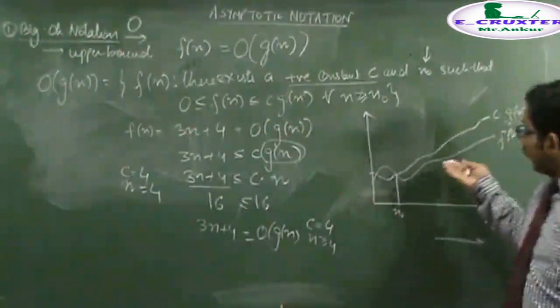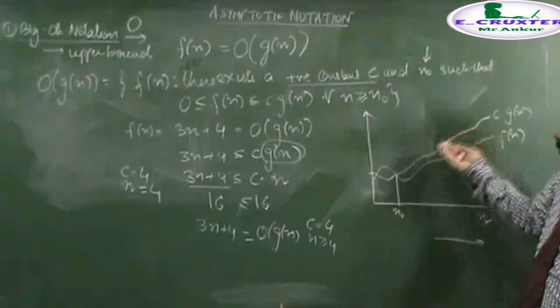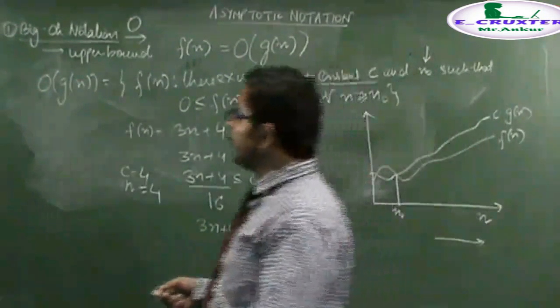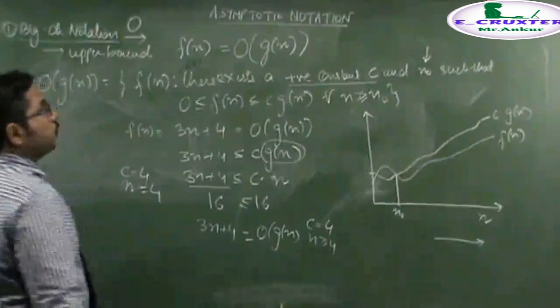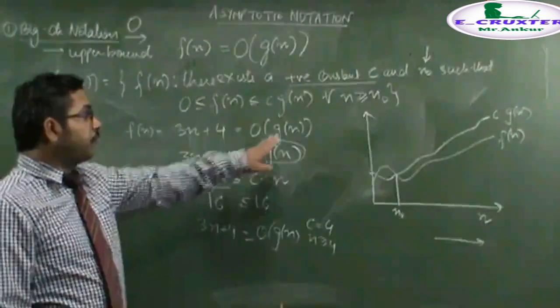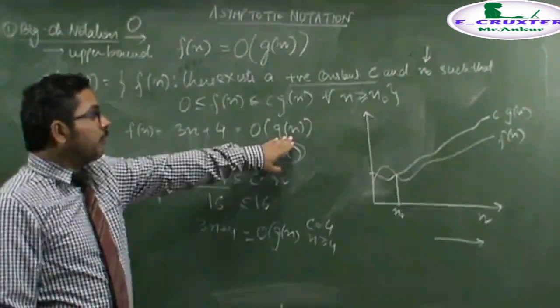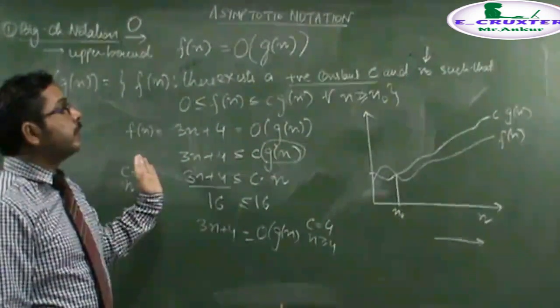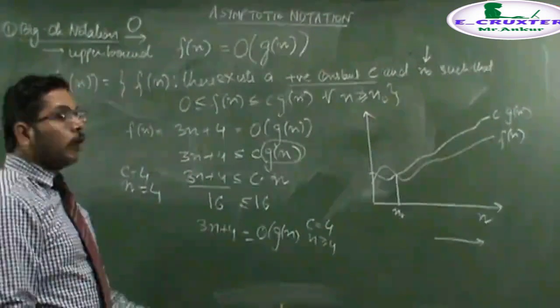That is, it is bounding the function fn from above by the upper bound. But one thing to remember is that this does not tell whether the function gn, which is bounding the function fn from above, is a tighter bound or a loose bound.